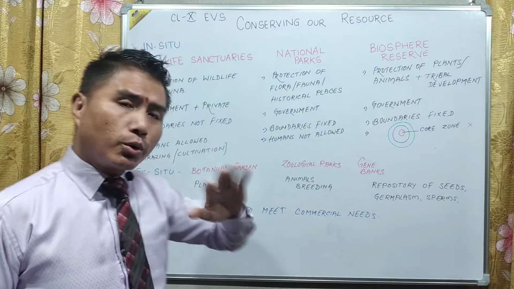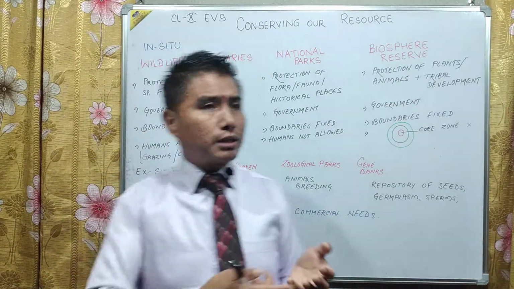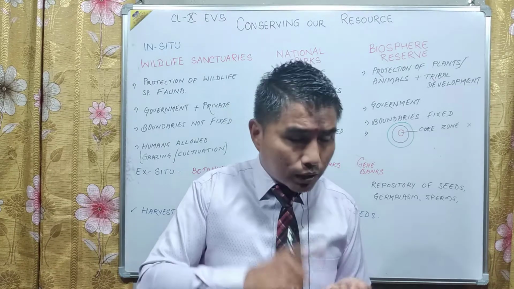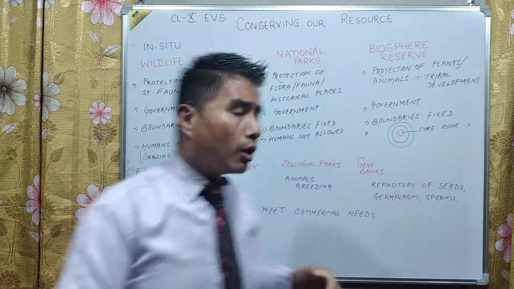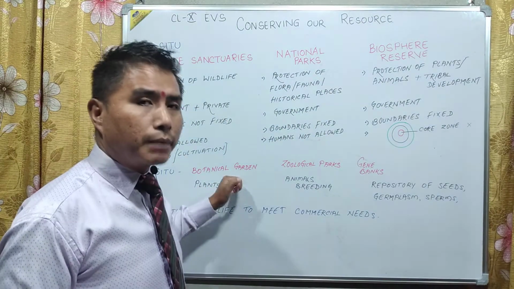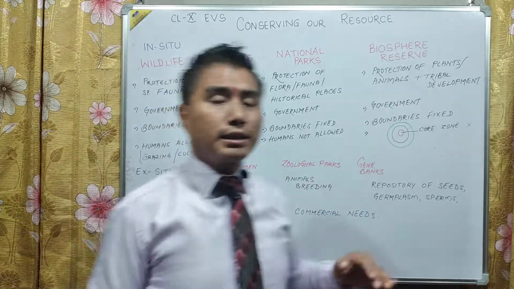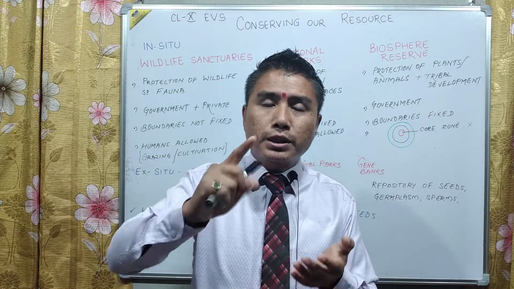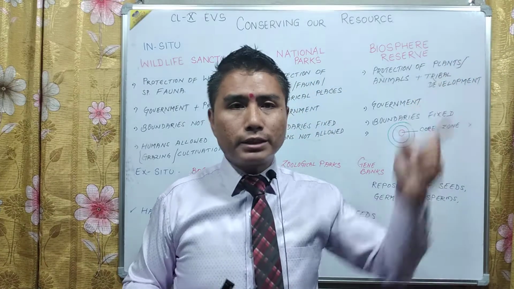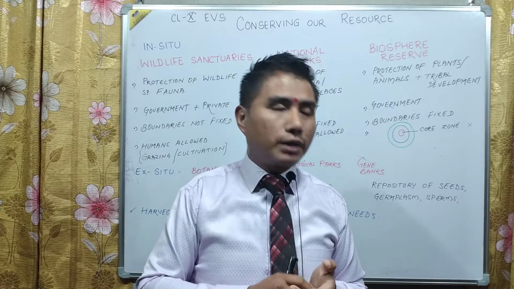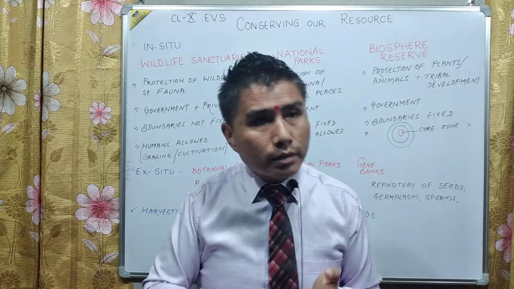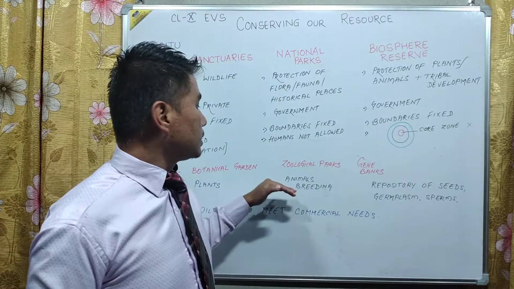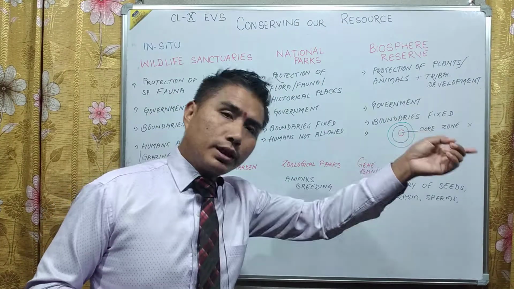An example is the botanical garden, where plants of different types, either aesthetic, decorative plants, or medicinal plants, or plants with good seeds, commercial plants, are found, meant only for plants. Likewise, there are zoological parks, specially meant for increasing the number of animals, especially where breeding is done. Here in Darjeeling we have the Padmaja Naidu Zoological Park, where breeding of snow leopards is done. Red panda also is bred there. That is an animal breeding center, out of their natural habitat.